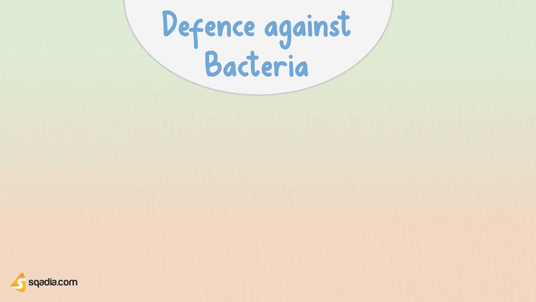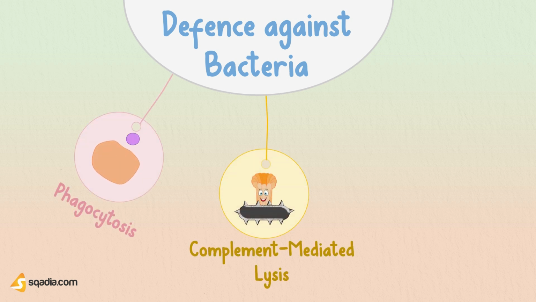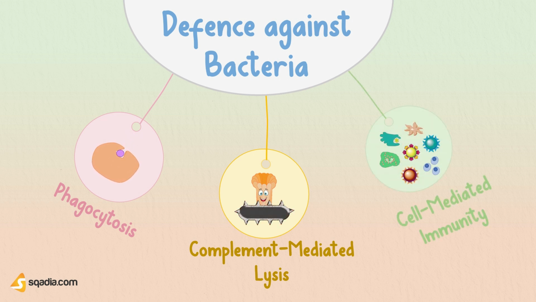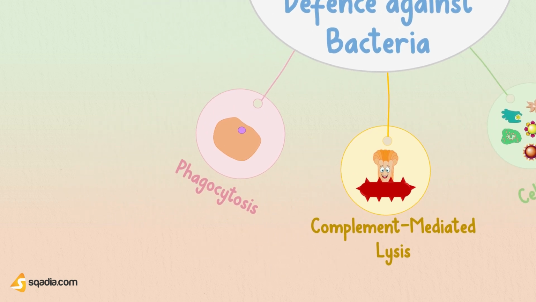So there are three main ways your body will defend you against these pathogens. It can be via phagocytosis, via complement-mediated lysis, and via cell-mediated immunity. Let's discuss them one by one.